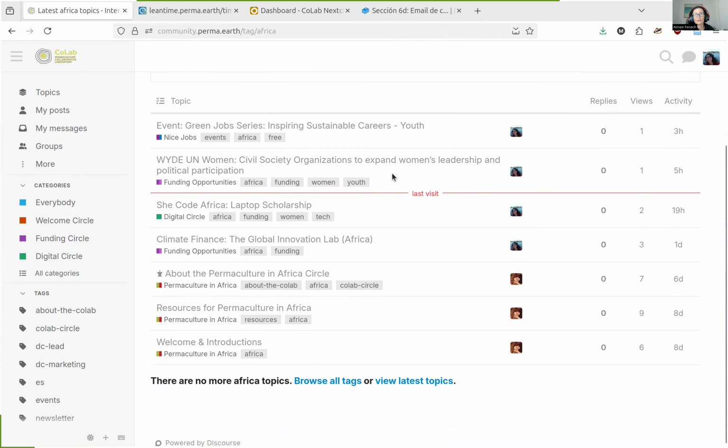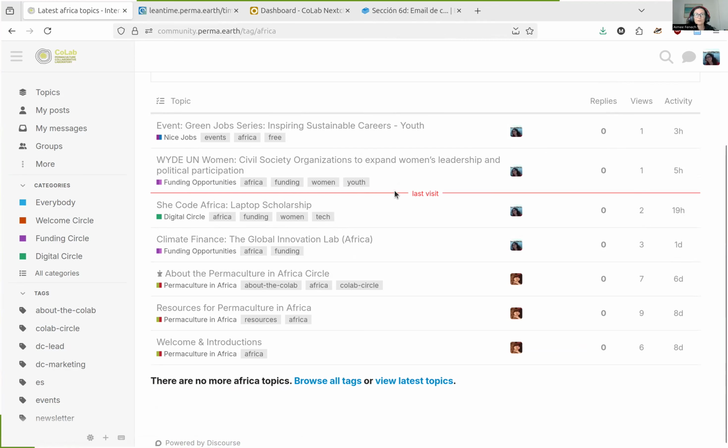Anyone can create tags and they append them to their topic. So please be responsible when you use tags. Make sure that you're spelling them correctly and that you're appending the correct tags to the correct post. If you're not sure, then don't make any tags. That's not a problem. And you can ask, and I'll show you where to do that, which tags should be appropriate for what you're proposing.